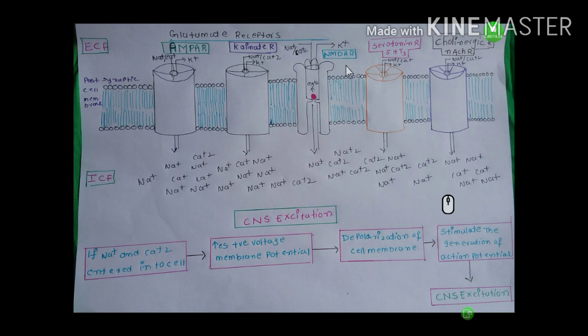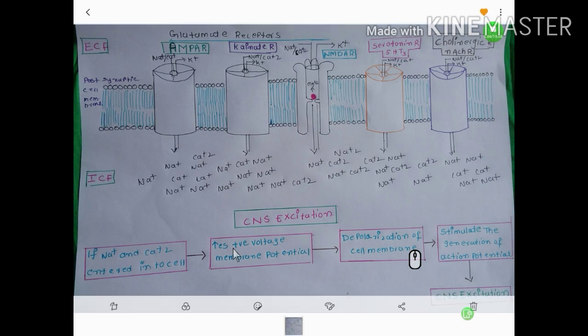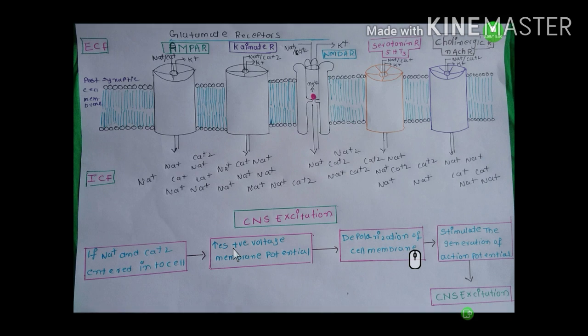These excitatory neurotransmitters fire their receptors continuously. It leads to more sodium and more calcium entering the cell, which increases the positive membrane potential.